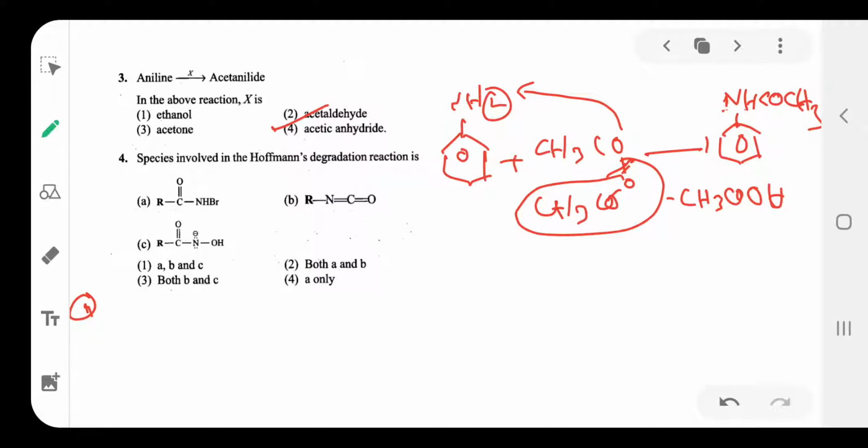Okay, R-C double bond O-NH2, acetamide or amide, reacts with bromine, Br2/KOH. Okay, then what do we obtain? R-CO-NH